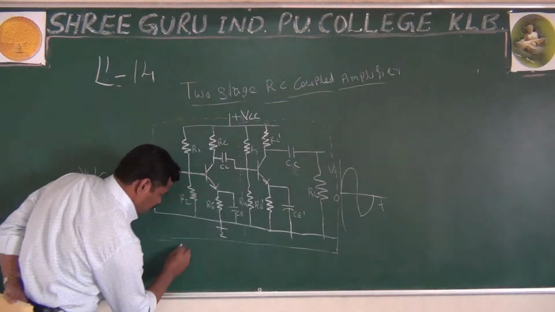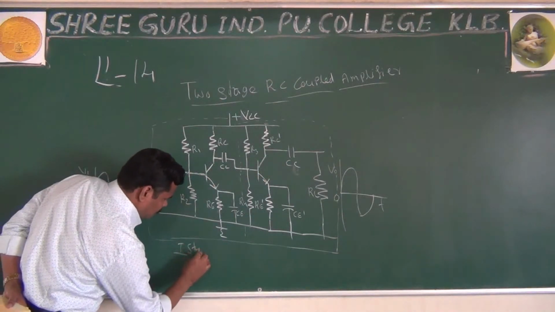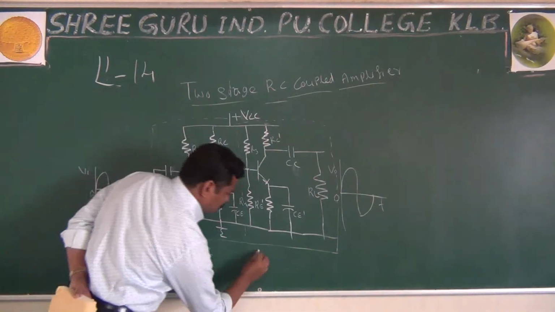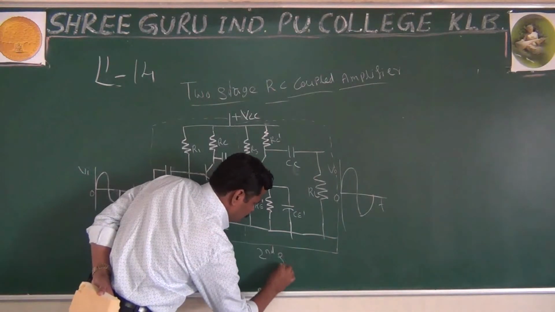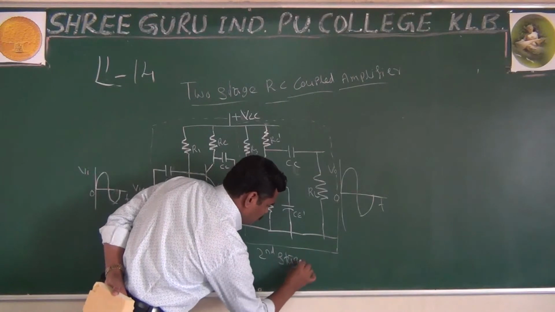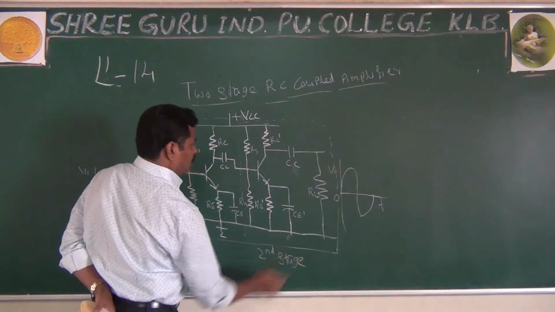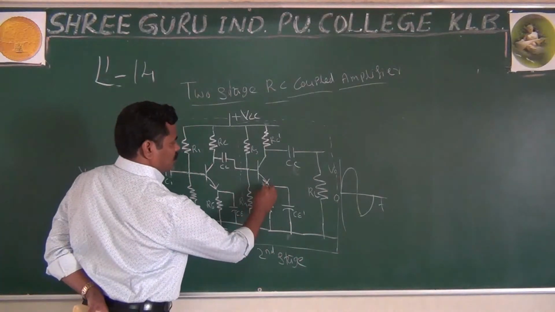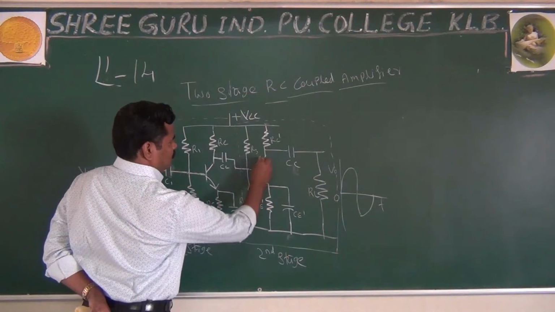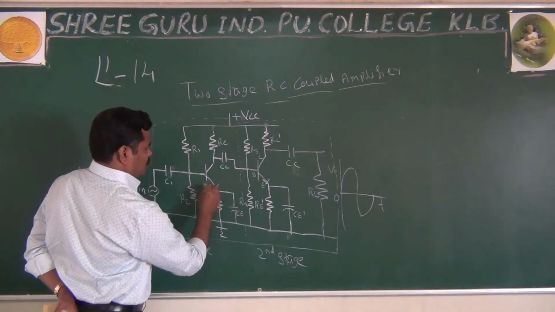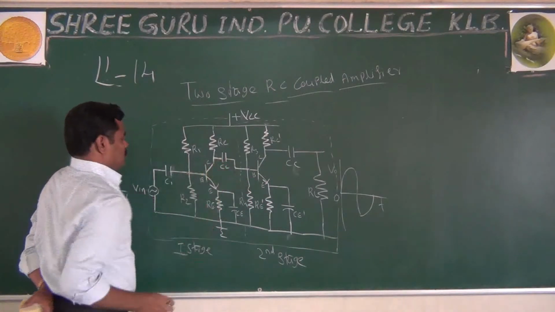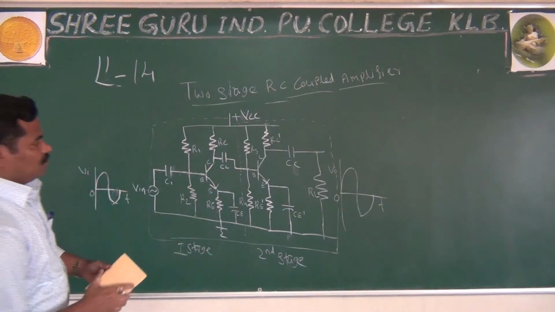This is the first stage, and this is your second stage. The first important thing is the circuit diagram. And this is your emitter, base, collector, emitter, base, and collector.